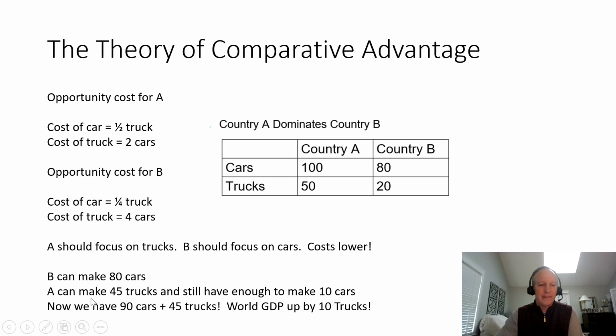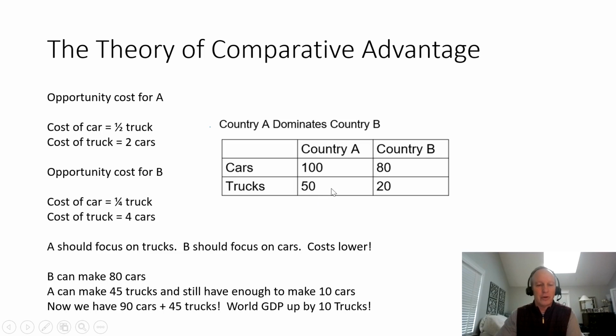Country A says, you know what, we'll focus on trucks over here because we have a comparative advantage. Instead of building 50 trucks, we still want some cars too. Let's make 45 trucks, for example. We're going to forego 5 trucks that we could have built. But because we forego 5 trucks, we can build 10 cars, right?